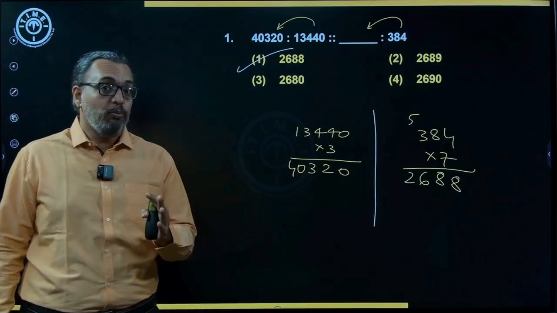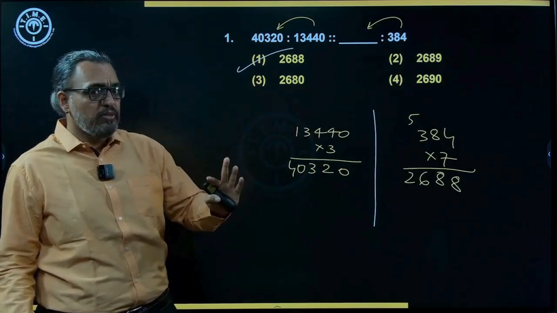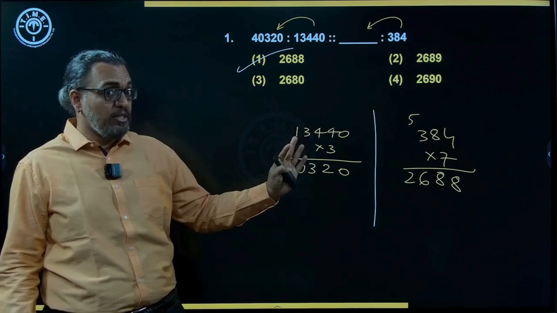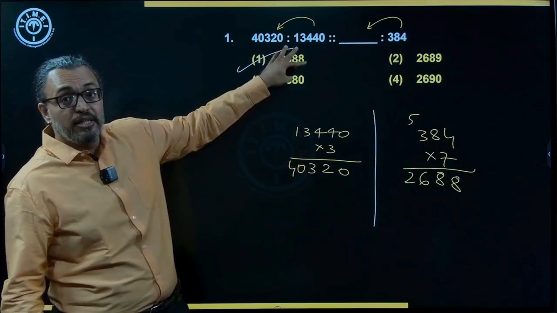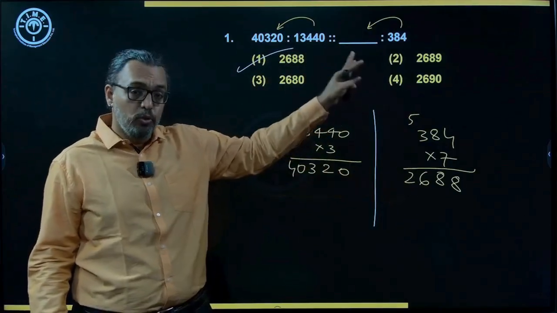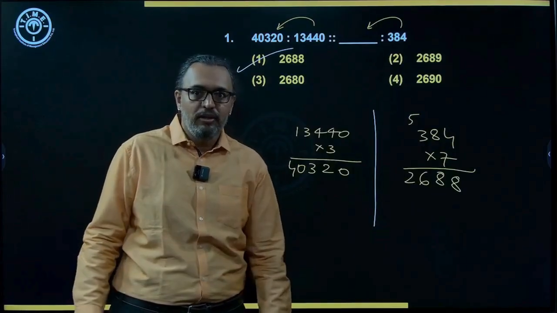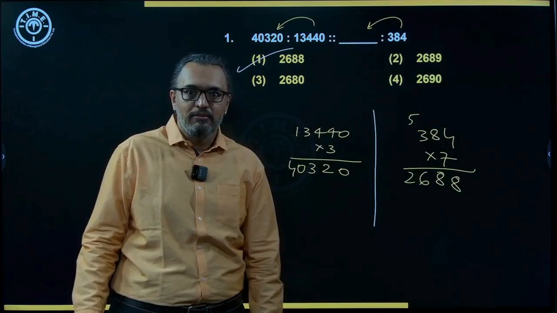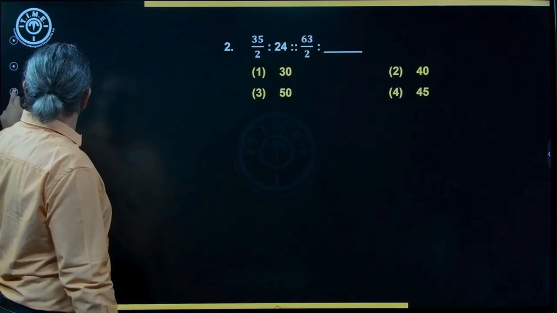So that is why keep an eye on the options. You need to know how to approach. When you look at your options, you see all the numbers are very close numbers, and I know difference doesn't work. The only thing is divisibility. Since this is divisibility, obviously I know the same number divisibility cannot happen. So only one of the numbers should be divisible. That's the logic. That is how you identify the answer. Got it? Then next.